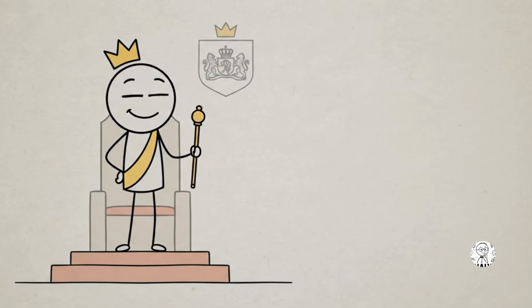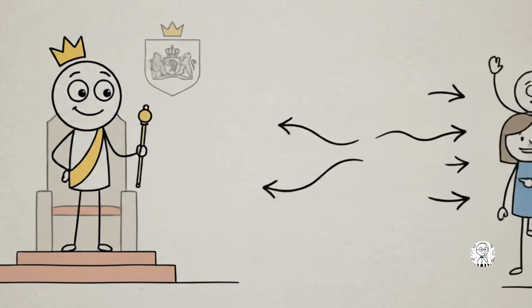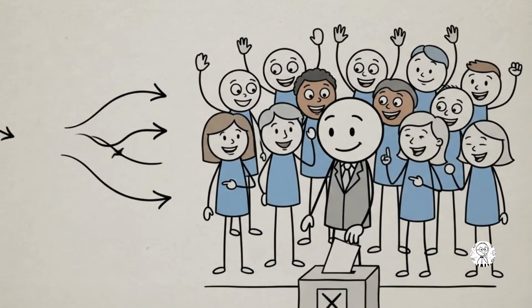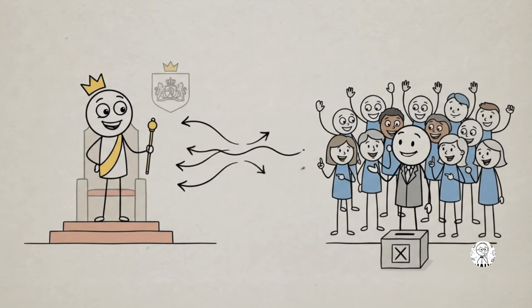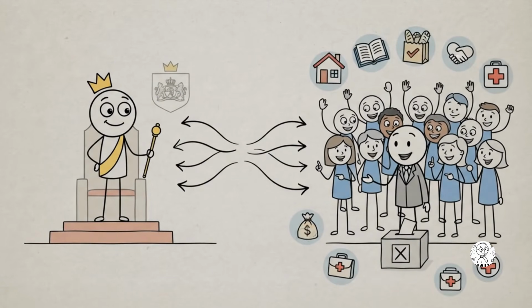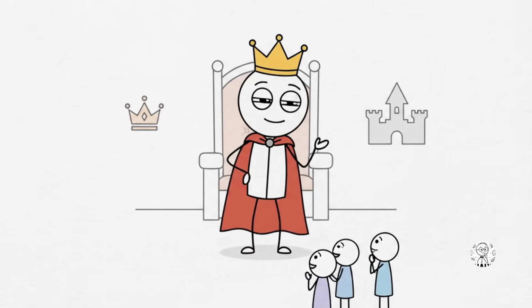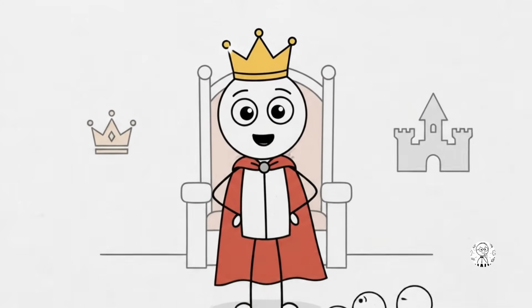What if the person controlling your country was born into the job? Or what if millions of citizens chose their leaders themselves? Governments come in many forms, and each one changes how people live. Today, we're breaking down the major systems of government in simple terms.